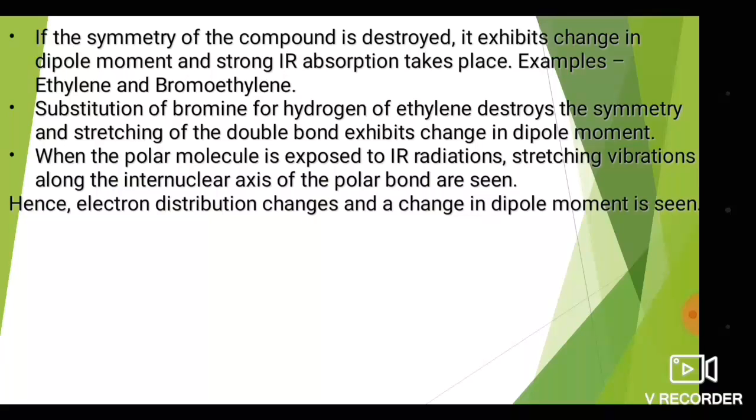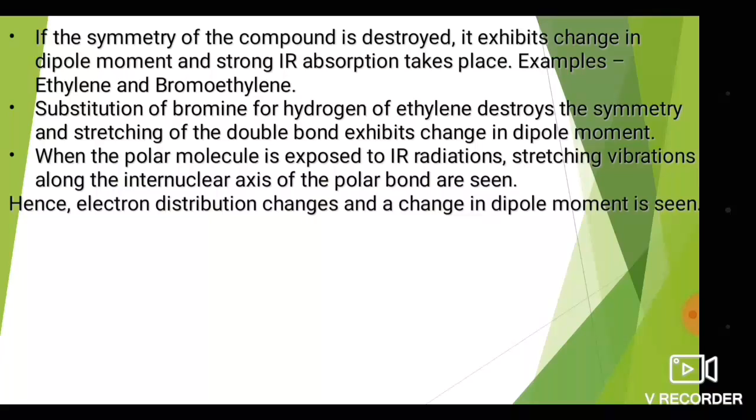The second criterion is the substitution of bromine for hydrogen of ethylene. As I have already told, that destroys the symmetry, and stretching of the double bond exhibits a change in the dipole moment. When a polar molecule is exposed to IR radiation, stretching vibration along the internuclear axis of the polar bond is seen.